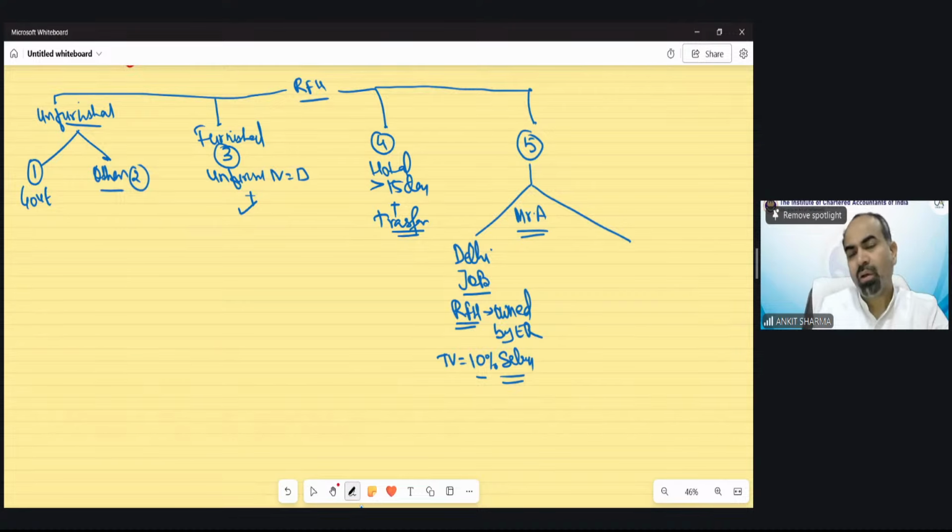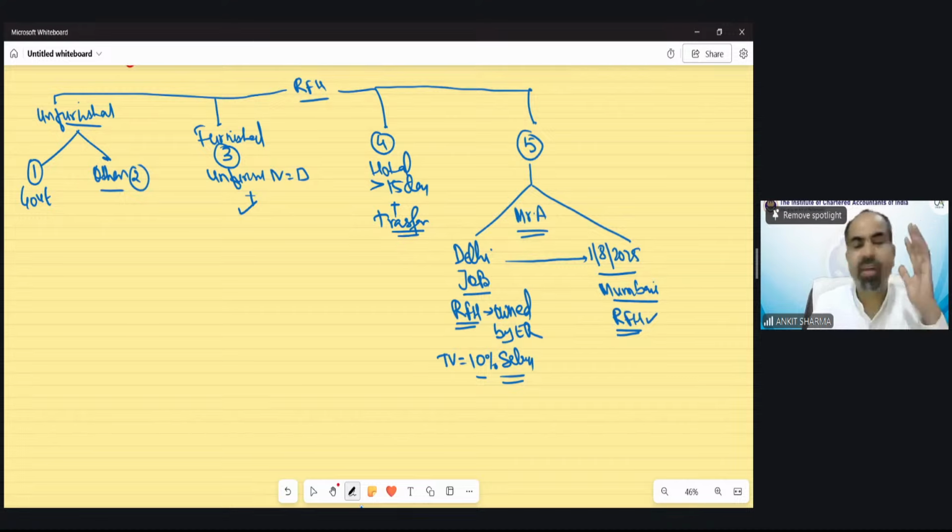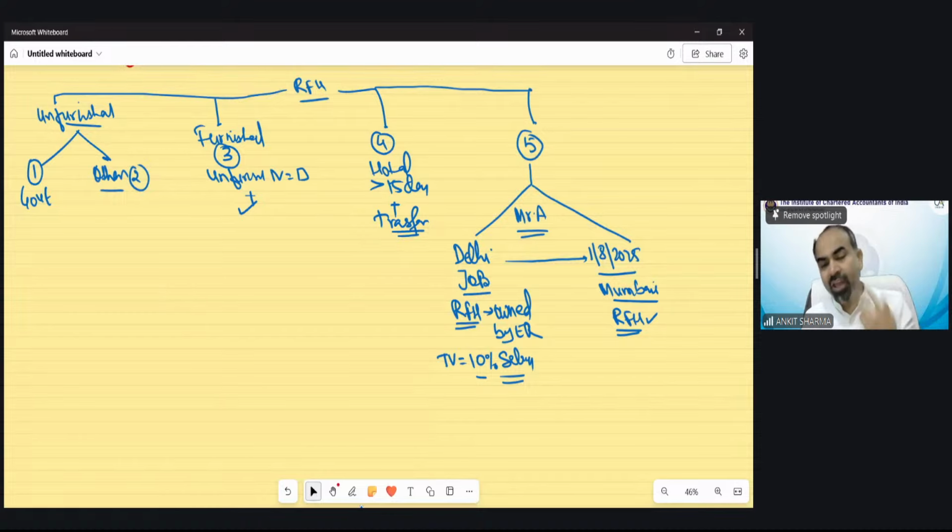Clear? Now suppose from 1st of August 2025, he has shifted to Mumbai. For the job, the employer sends him to Mumbai and also provides a rent-free house in Mumbai from this date. Instantly, he got a rent-free house at Mumbai on 1st August 2025. Now, practically, it is not that simple that the day you join at Mumbai, you will vacate your Delhi house, which has been provided to you as a rent-free house.